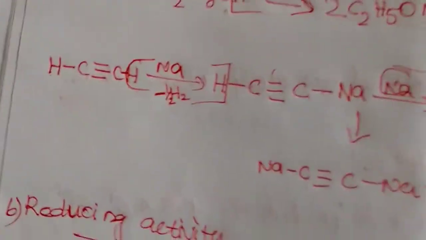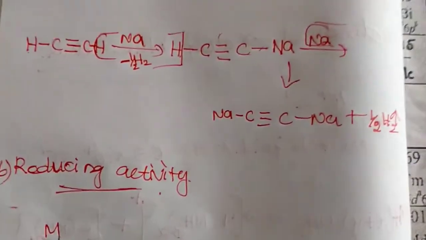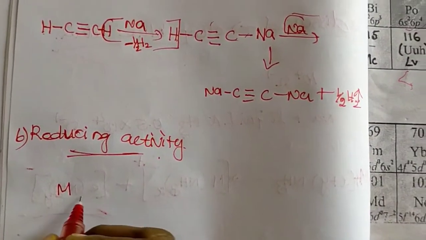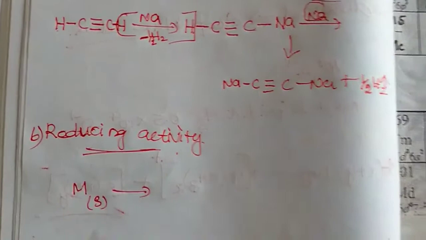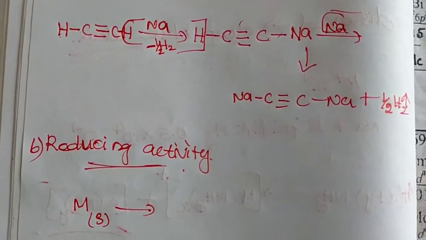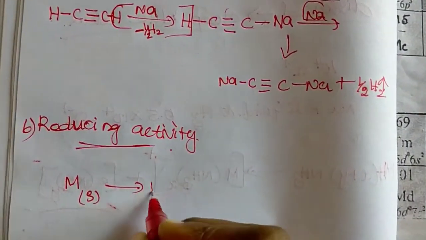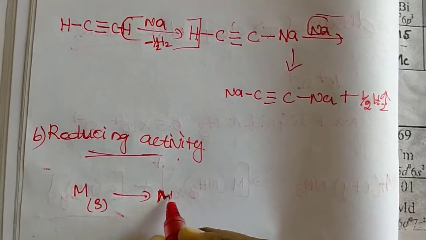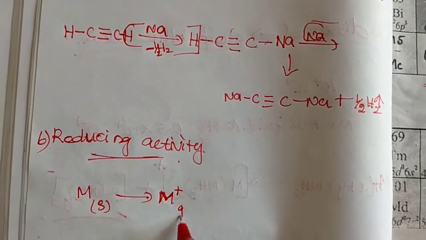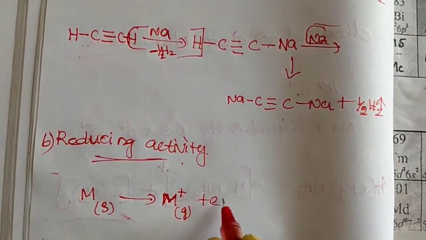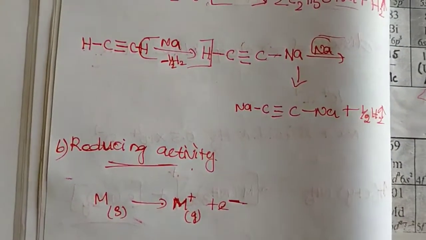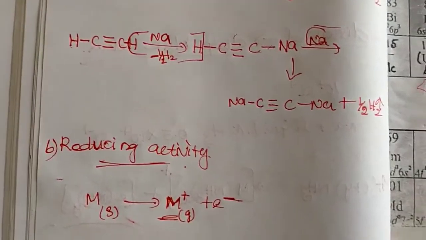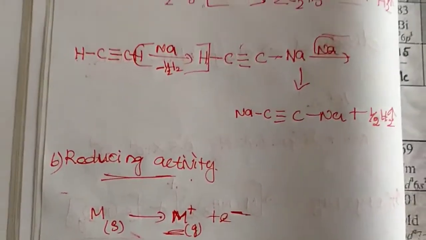So in the reaction, the metal in the solid state, meaning the alkali metal, can form M plus in the gaseous state by releasing one electron. Now this metal behaves as a reducing agent.